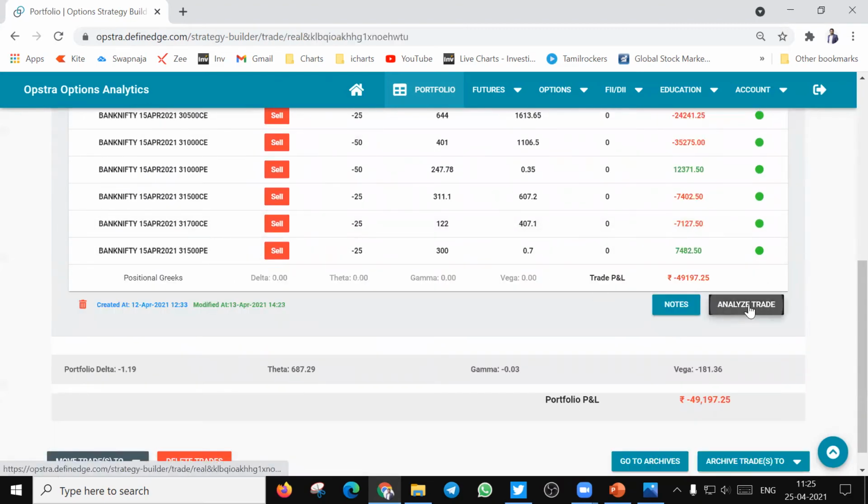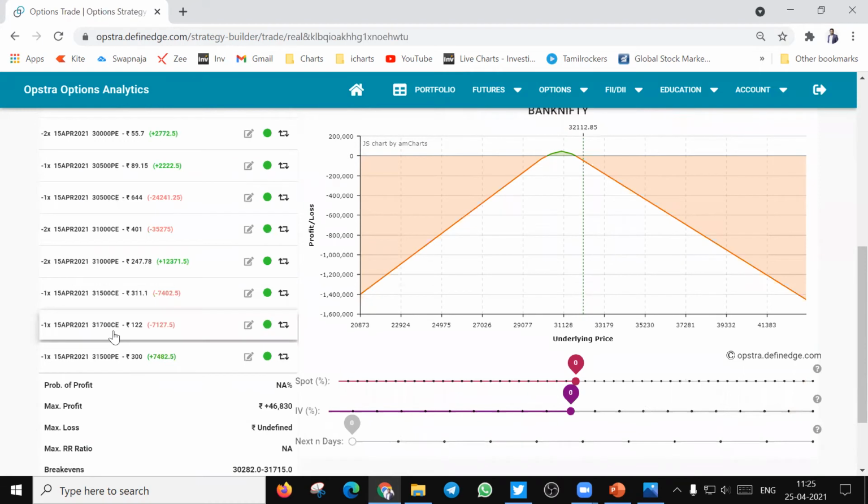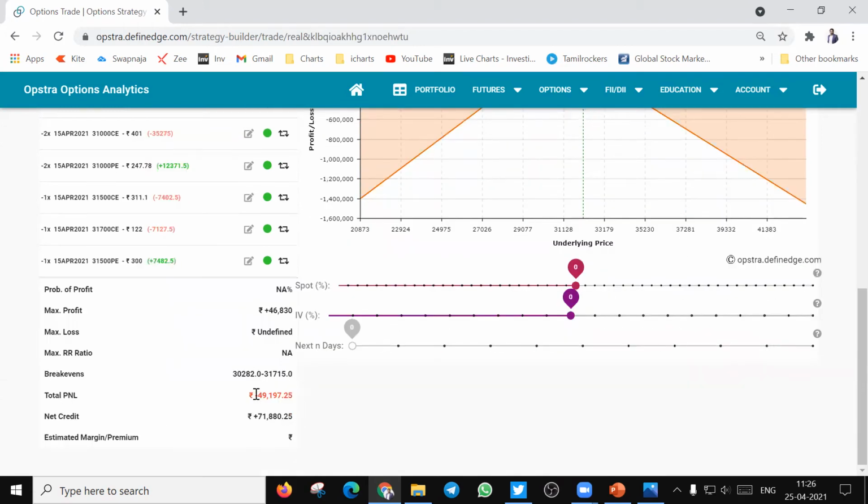You can also do analysis of the trade which you have executed. This was a trade which I did for 15th of April. I did a paper trading for 15th of April. I was expecting the market to close between these two ranges of 30,282 to 31,715, but unfortunately the market expired far outside, because of which this has given a major loss of 49,000.